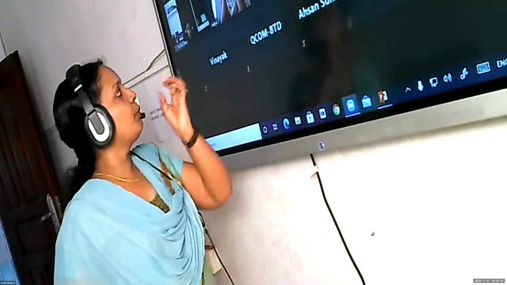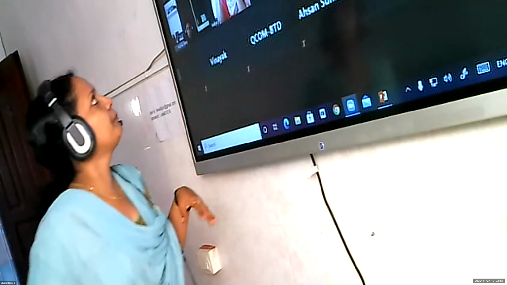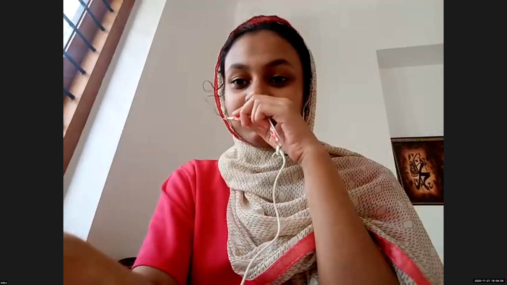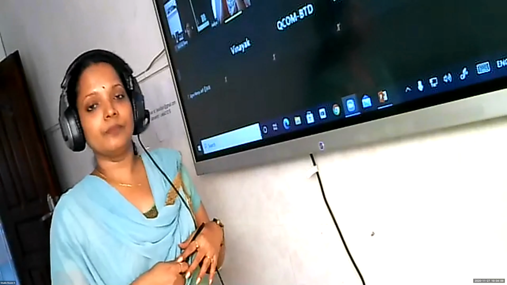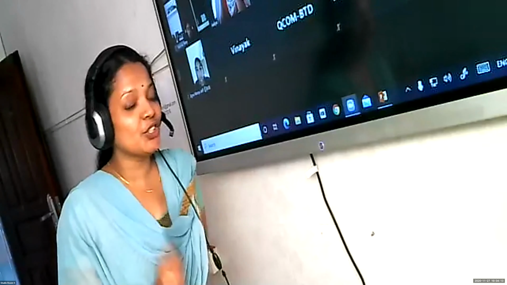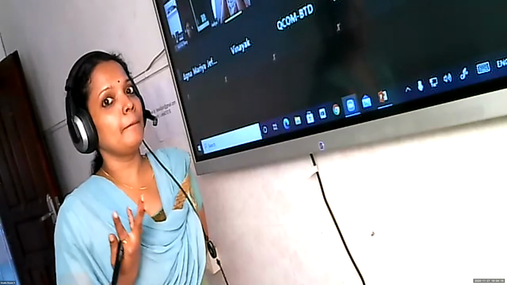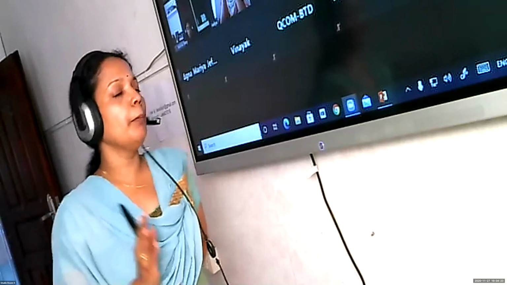Buds produced on the body of the parent, from that new individuals will be formed. Try once again. Budding is the process in which new individuals are formed from buds present on the body of the parent.